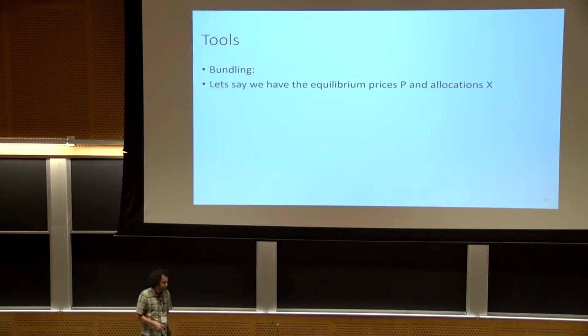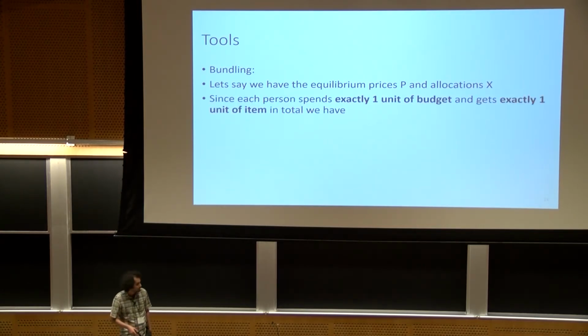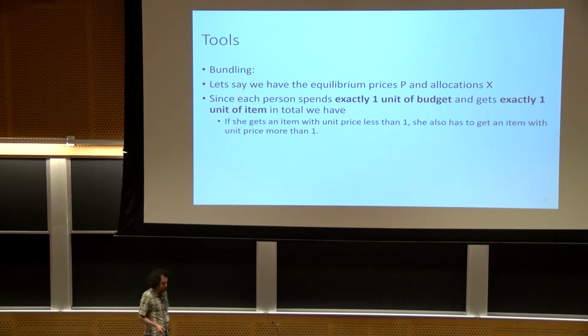Another tool that we use that lets us characterize the equilibria is a bundling tool. So let's say we have an equilibrium price vector P and an equilibrium allocation X. Since we know that in equilibria everyone spends exactly 1 unit of money and gets exactly 1 unit of items, we can bundle items in the following way. If an agent gets some amount of an item whose unit price is more than 1, they should also get some other item whose unit price is less than 1 to cancel it out.